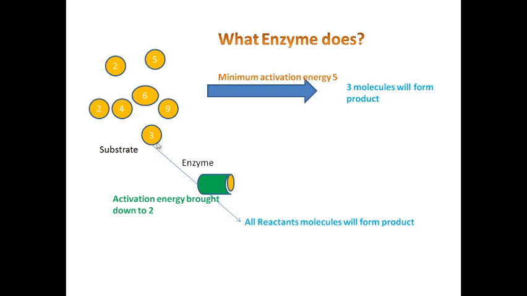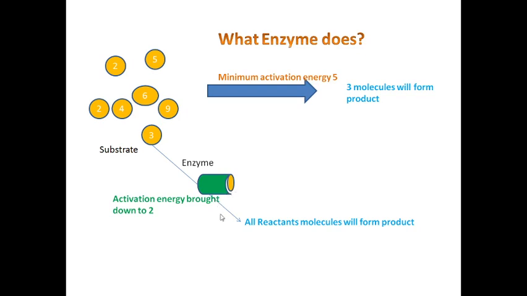Let me tell you once again, these substrate molecules have activation energy less than 5, and will not form a product in the absence of the enzyme. When the enzyme is there, these molecules will bind at the active site of the enzyme, and they will come closer and hence can form a bond.